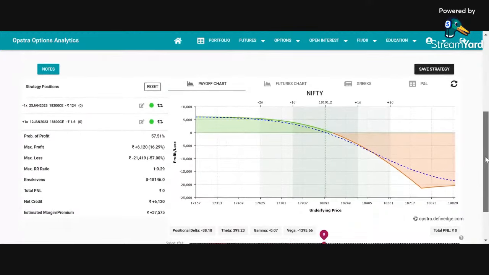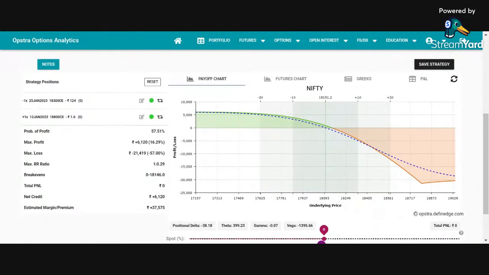Now see what difference it has created. बहुत थोड़ा सा difference, very small difference in the total profit. Earlier it was 6,200, now it is 6,120. Just 80 rupees we have spent in buying this call. And you see the margin requirement has reduced significantly. Margin requirement from 79,000 has gone down to 37,000. It has reduced to almost 50%. This is margin management. But if you see what has happened to loss, earlier it was unlimited loss, now it is 21,000.